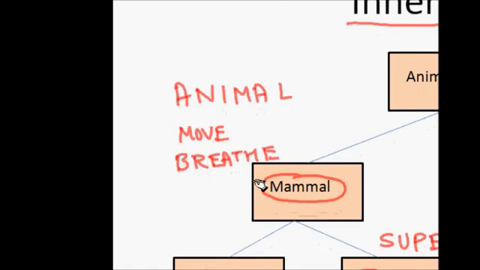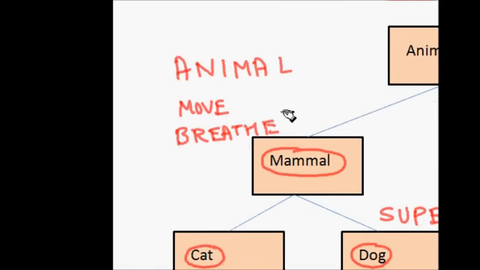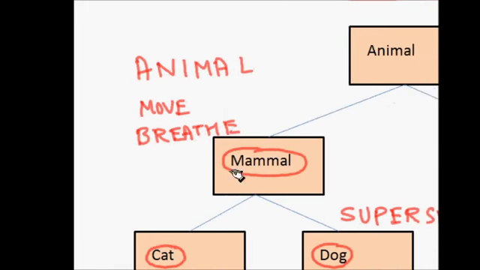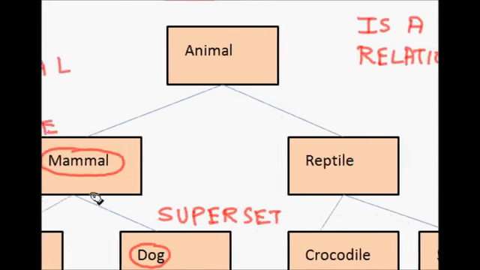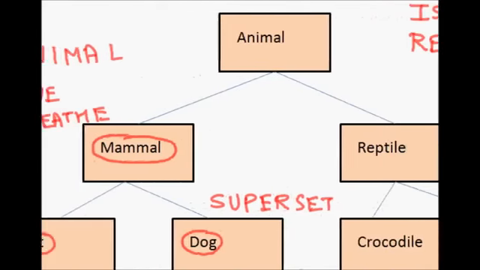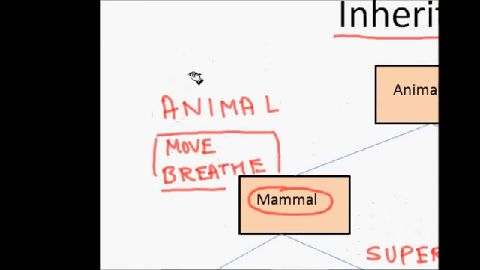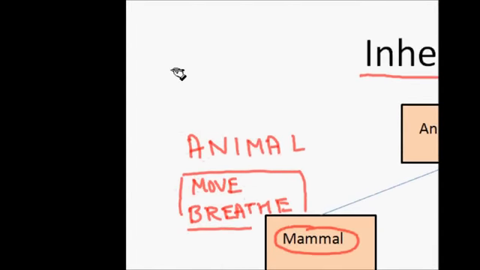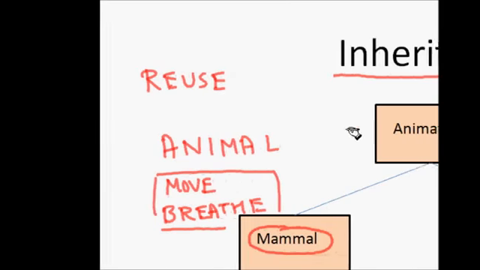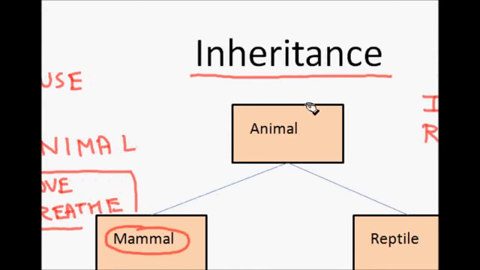So now when I'm writing a new class, let's say of mammal, I will only add some specific features that differentiate mammal and reptile. I don't need to repeat these two features in the mammal class. This is known as a derived class, and it helps to reuse the code.